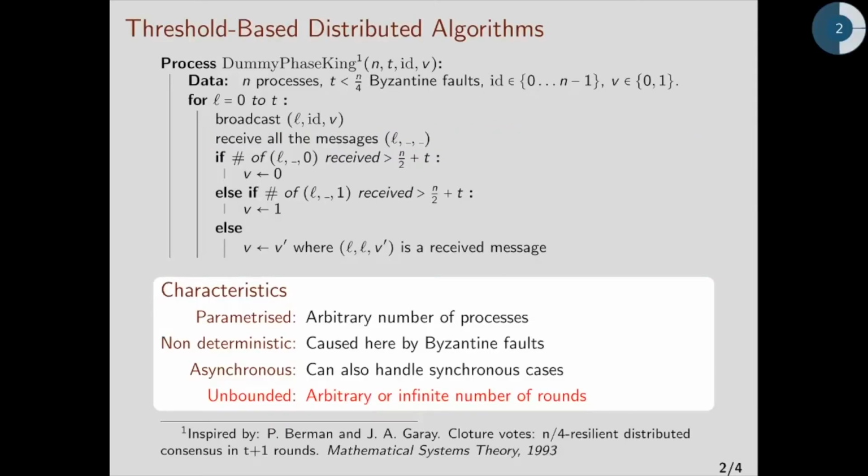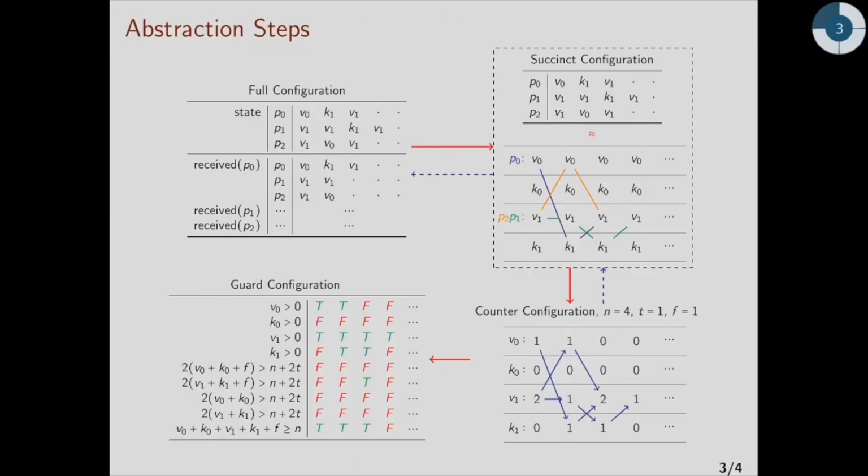So the type of algorithm we want to verify are threshold-based distributed algorithms. They have several characteristics. They are parameterized, meaning that they are run by an arbitrary number of processes. They are non-deterministic. This non-determinism can be caused by Byzantine faults, for example. They can be either synchronous or asynchronous. And finally, they consist of unboundedly many rounds, which makes the verification procedure harder.